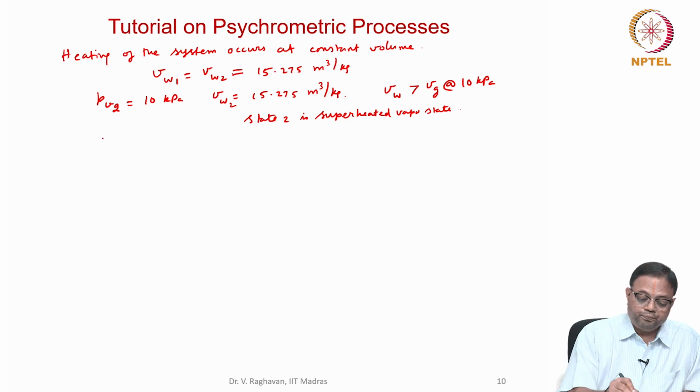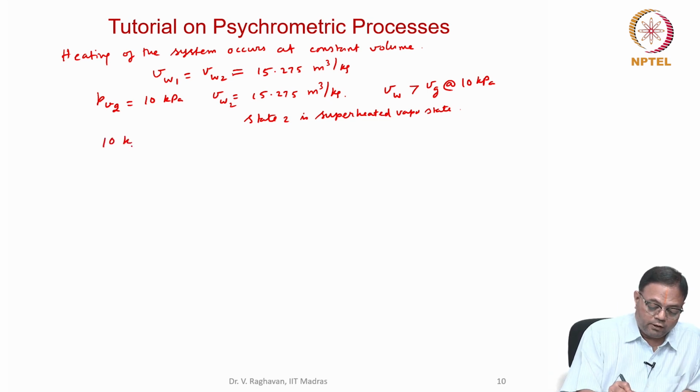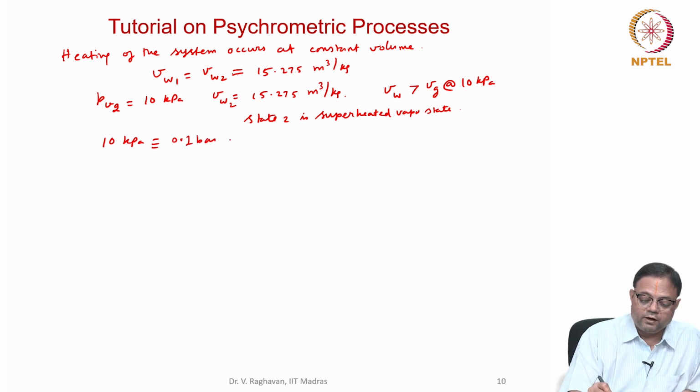Now, 10 kilopascals corresponds to 0.1 bar. Superheated tables.